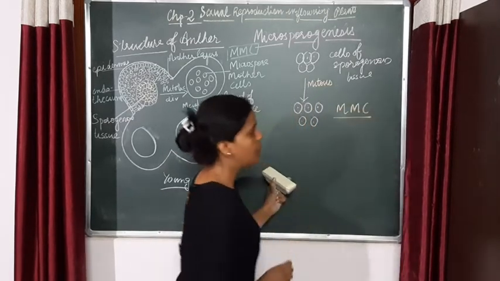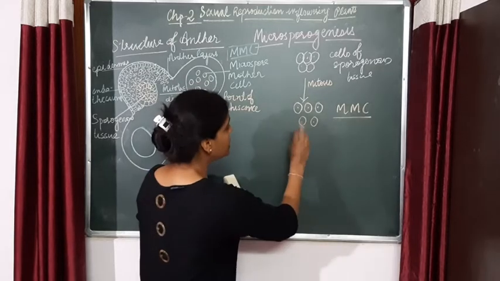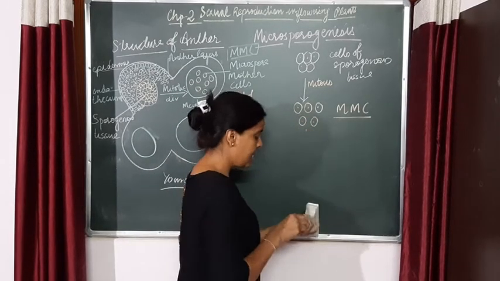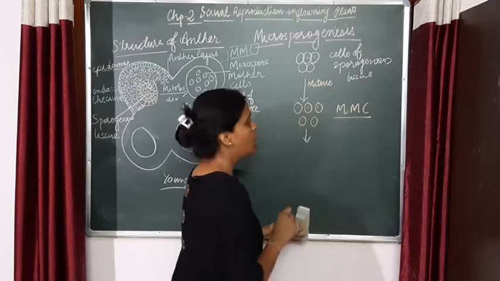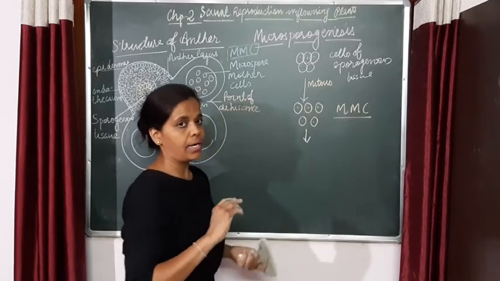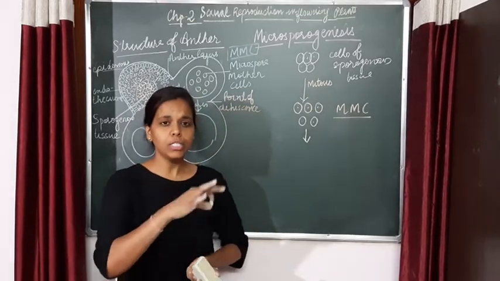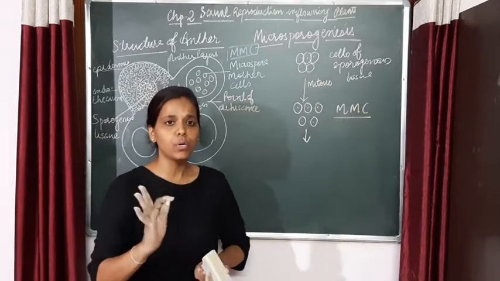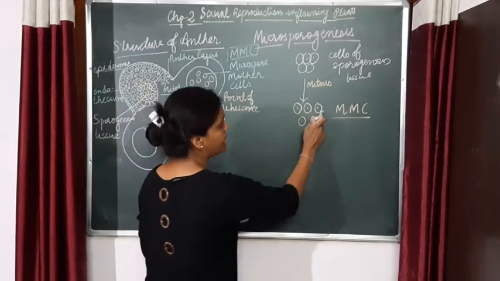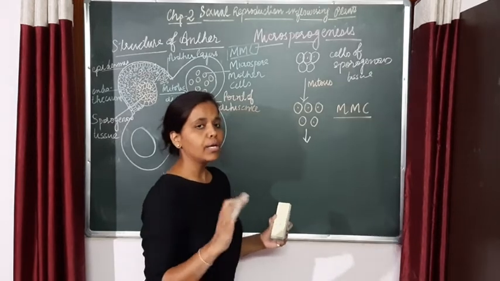Now these microspore mother cells will give rise to microspore tetrads. The name itself indicates a group of cells: tetra means 4. So each cell is capable of giving rise to a microspore tetrad.